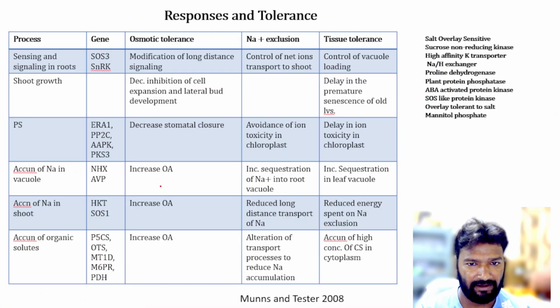Now come to the third, that is the responses and the tolerance mechanism.